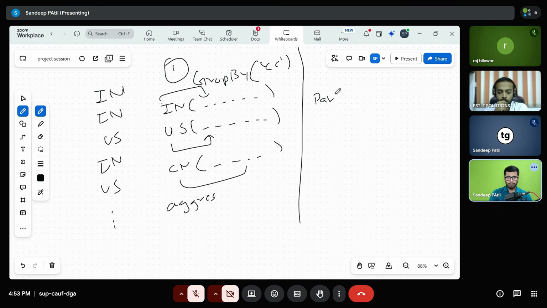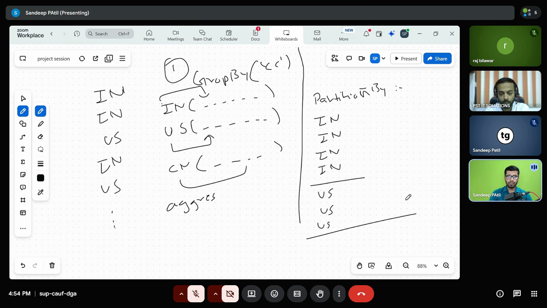Talking about partition by, the partition by operation is completely different. In case of partition by, of course, the logic is the same, but it is not preparing groups. It is just partitioning the records. All records of India are going to be in a single partition, and all records of US might be in a single partition. So respective countries will be stored in a respective logical partition. And these are going to be the full rows, not the groups like we get in the group by operation. The partition by is mostly useful in window operations, where we can perform window functions like row number, rank, dense rank on top of these. So according to me, this is the difference between group by and partition by.